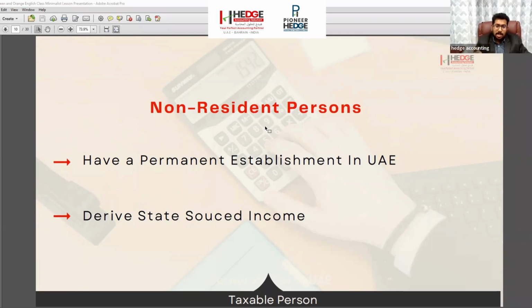Only if anyone is generating some income from UAE do they come under the purview of corporate tax. Whether they are resident or non-resident is not an issue, and whether they stay outside UAE or have an office in UAE or not. If they are deriving any income from the UAE, they come under the corporate tax scenario, and they should pay tax on the income they are earning from UAE.